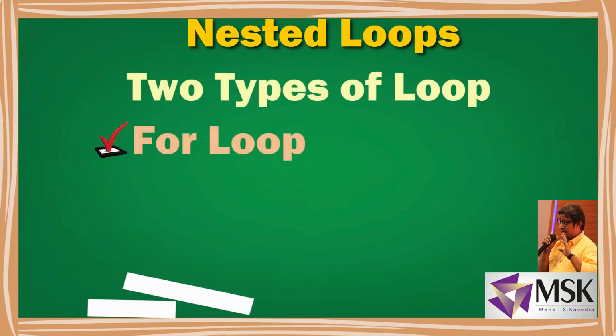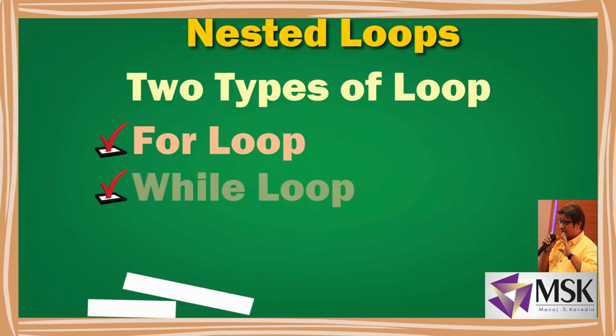As I've told you, Python supports two types of loops, for and while. So nesting of these can be done. A for inside a for is a nested for loop, and a while inside a while is a nested while loop. It is even possible to use a for inside a while and a while inside a for. So let's see the syntax of nested for loop.